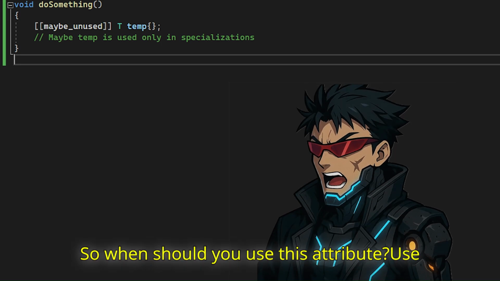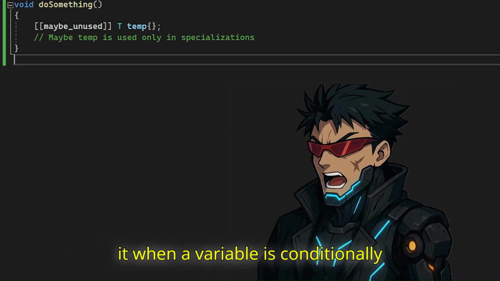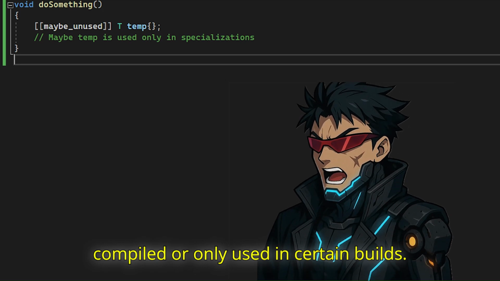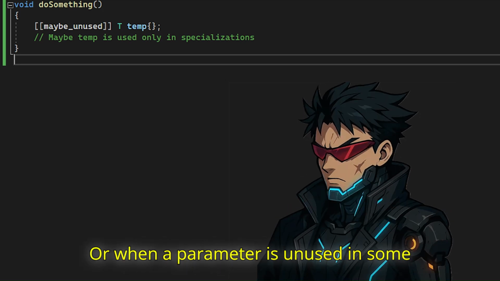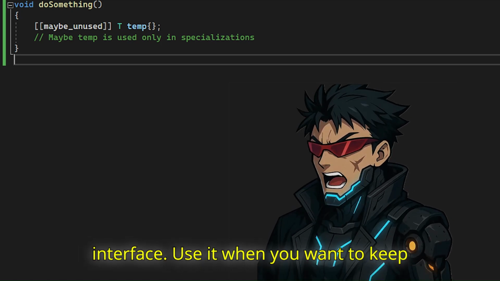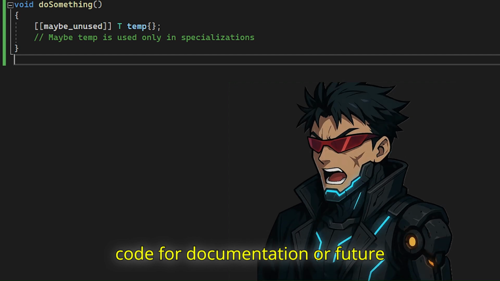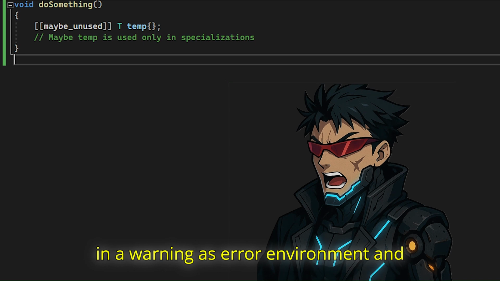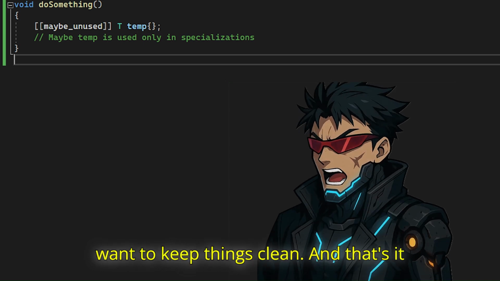So when should you use this attribute? Use it when a variable is conditionally compiled or only used in certain builds, or when a parameter is unused in some contexts but needed to match an interface. Use it when you want to keep code for documentation or future refactoring. And when you are developing in a warnings-as-errors environment and want to keep things clean.